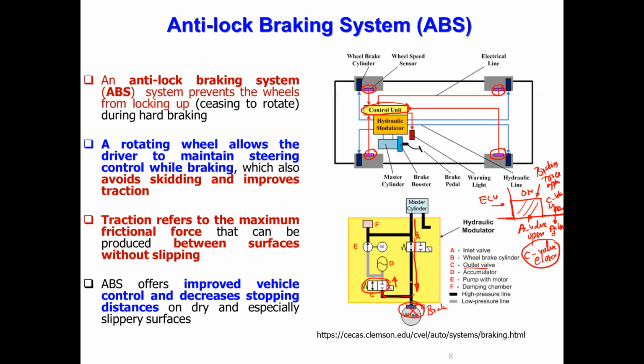Further fluid will not come from the master cylinder during this period. Whatever high pressure fluid is in these tubes will be released and goes back to the tank. This goes to the tank, released back, returns to the tank.